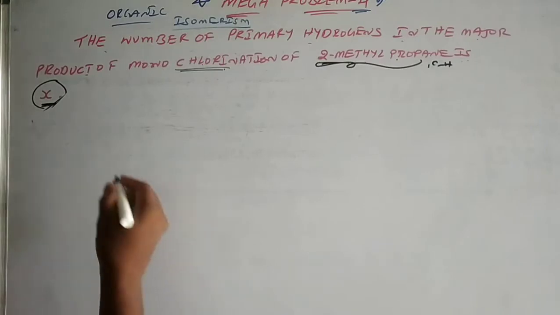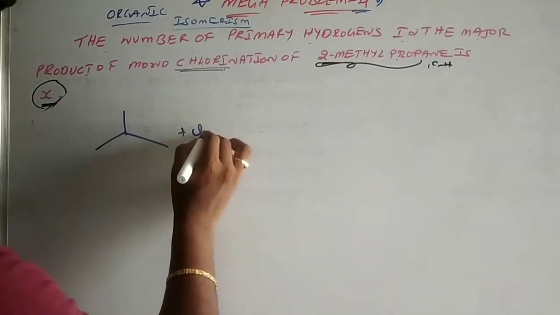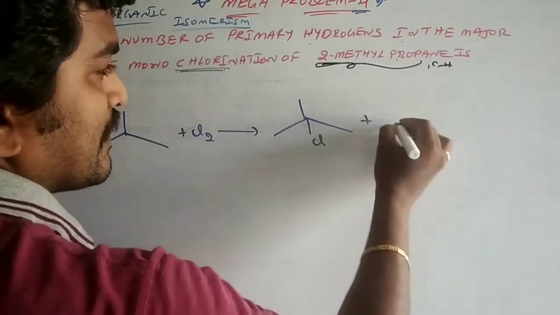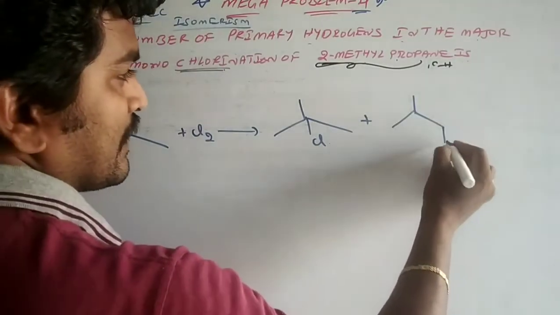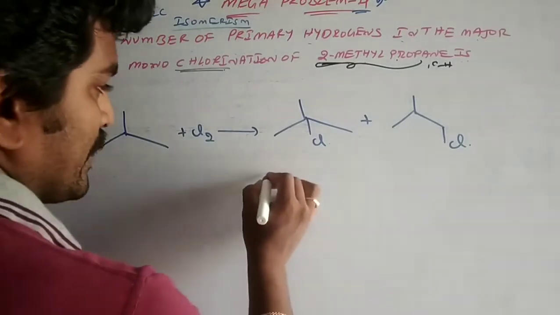monochlorination of 2-methyl propane. This is 2-methyl propane on monochlorination. The products possible are 2-chloro-2-methyl propane, and 1-chloro-2-methyl propane is possible.